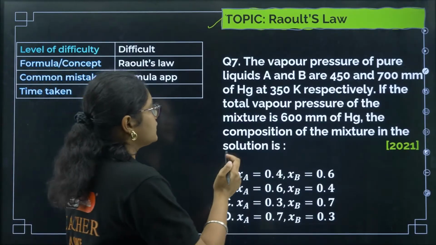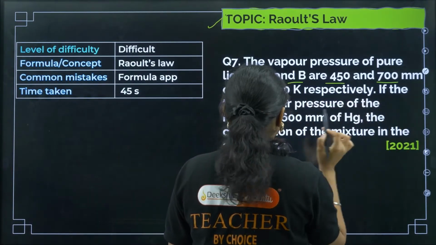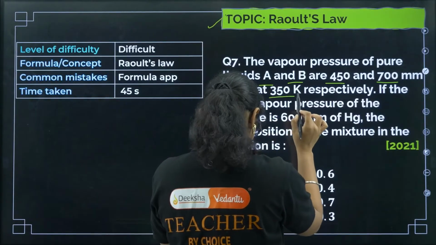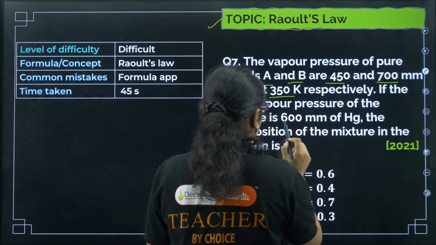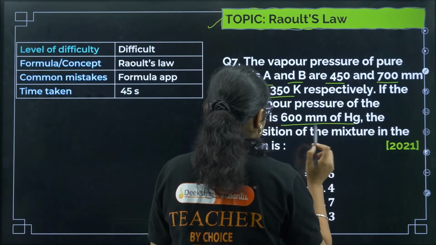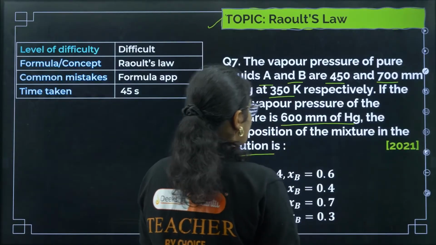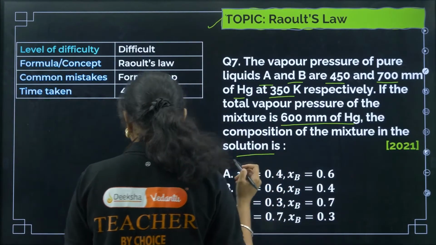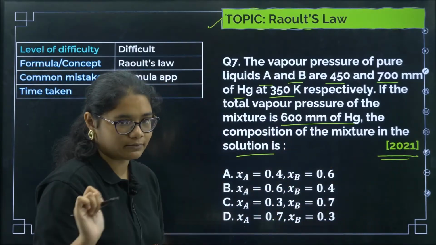Okay, so the vapor pressure of pure liquids A and B are 450 and 700 mm of Hg at 350 Kelvin, respectively. If the total vapor pressure of the mixture is 600 mm of Hg, the composition of the mixture in the solution is. Okay, so now here, if you remember what the P total formula is, let us talk about the question. It was asked in 2021.